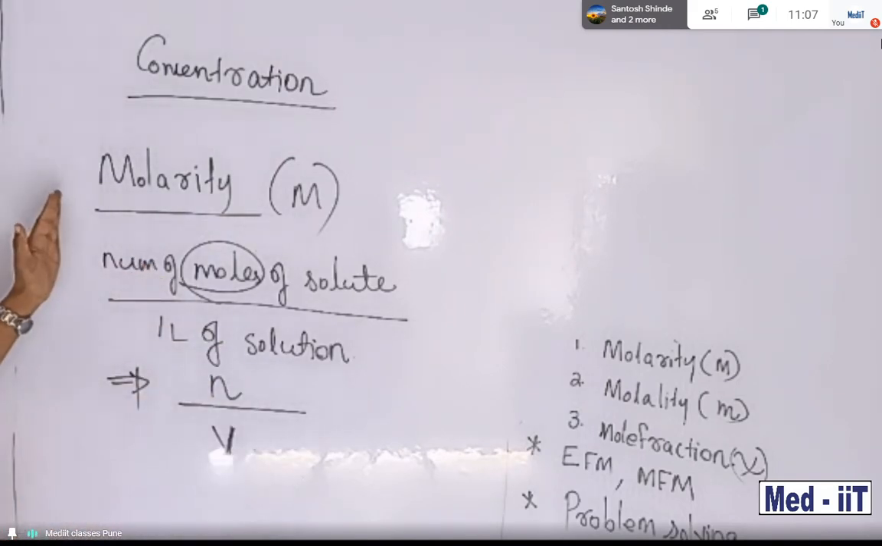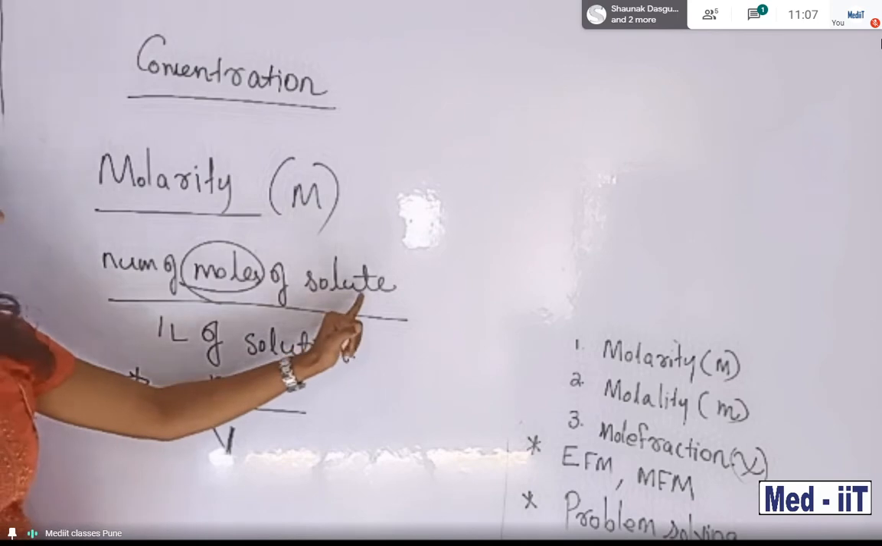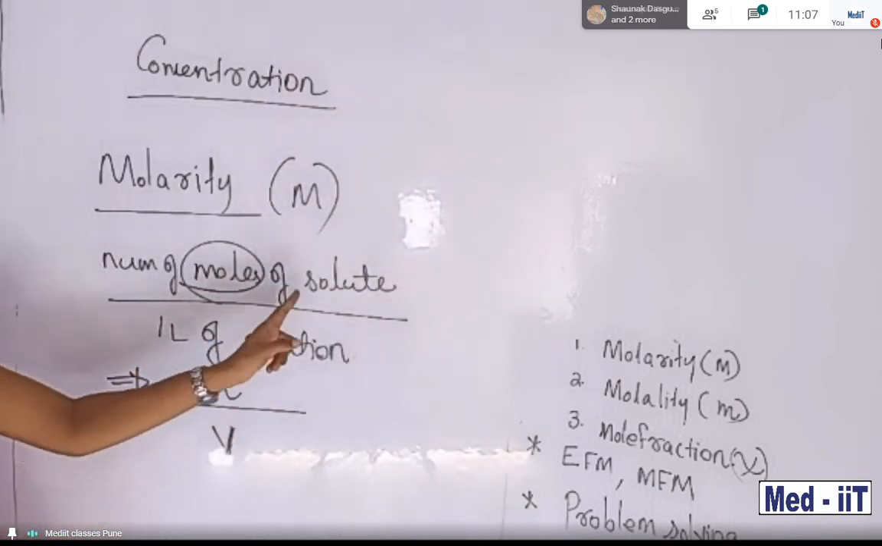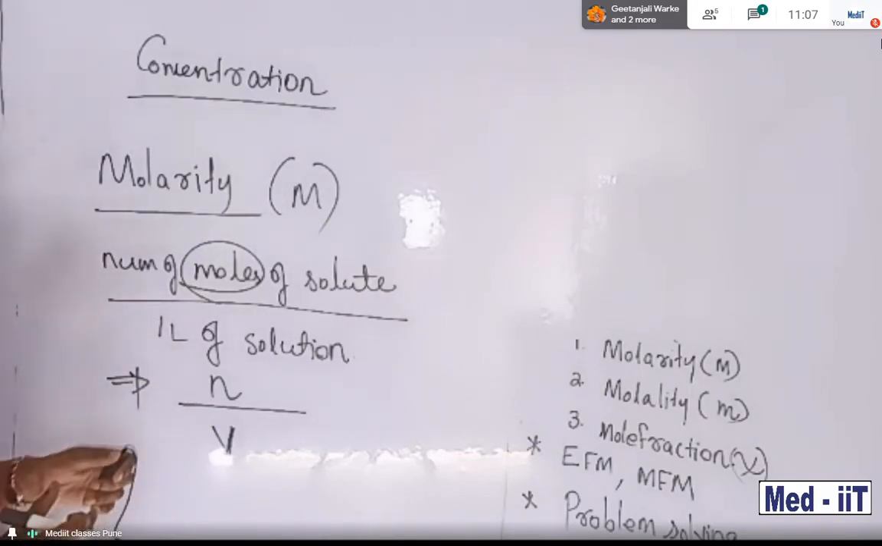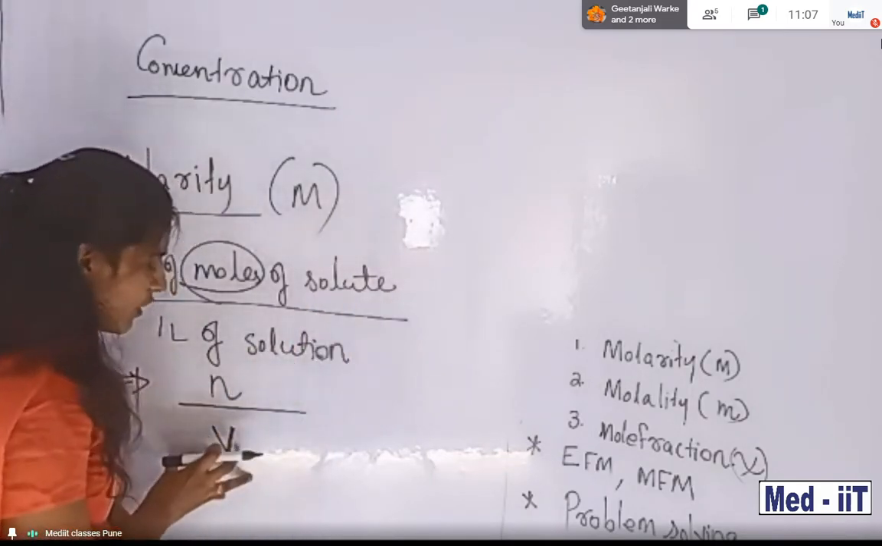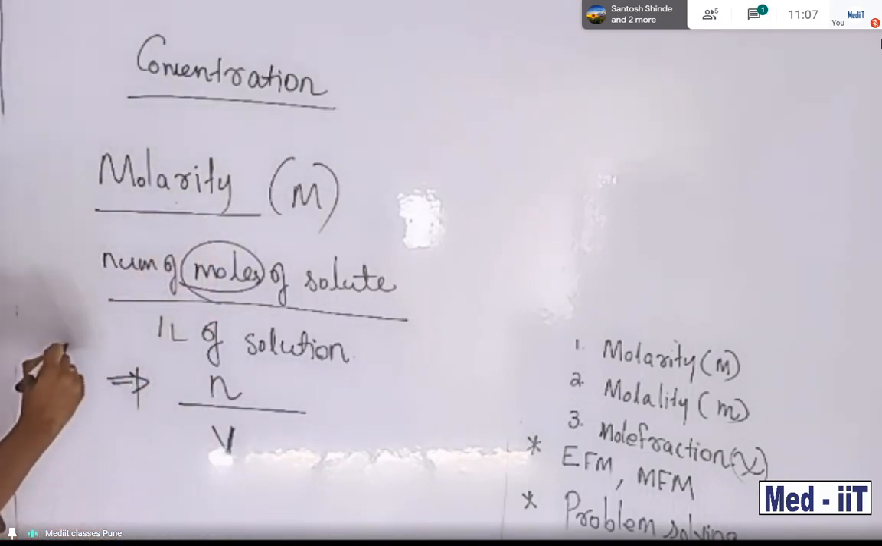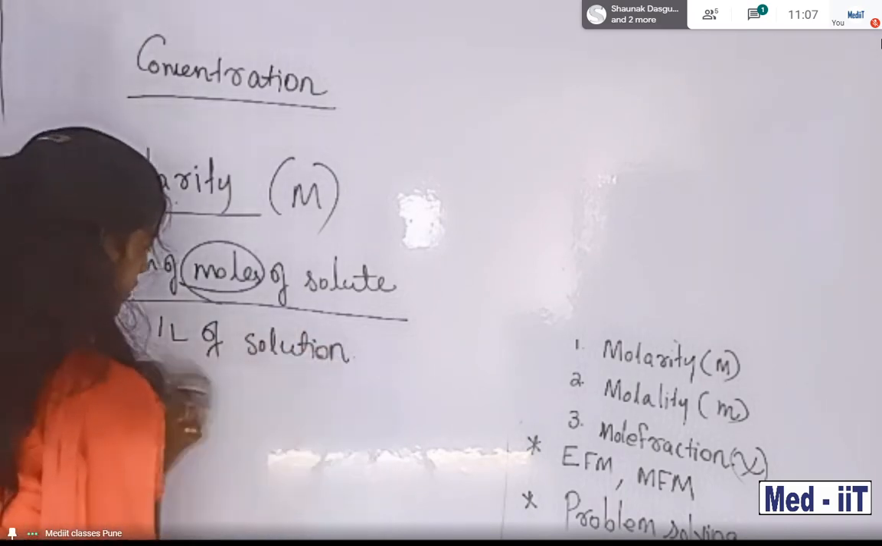How will you find it? The number of moles of solute is given in your question, suppose, and then you present the molarity. This is the format: number of moles divided by volume gives the molarity M. Keep this in mind.